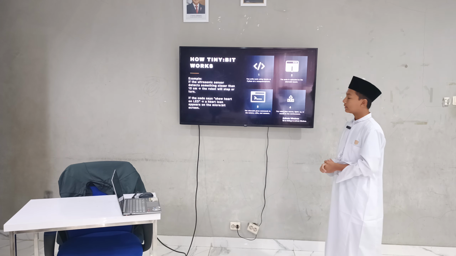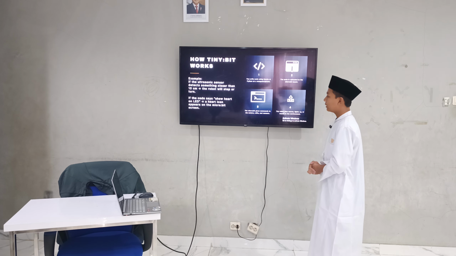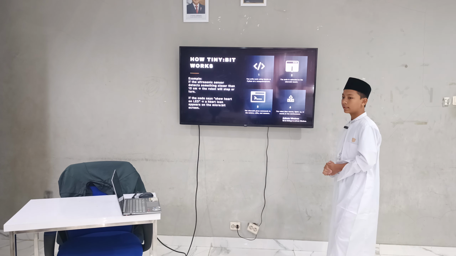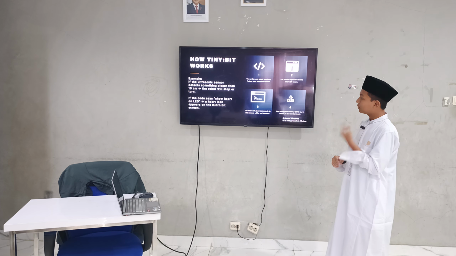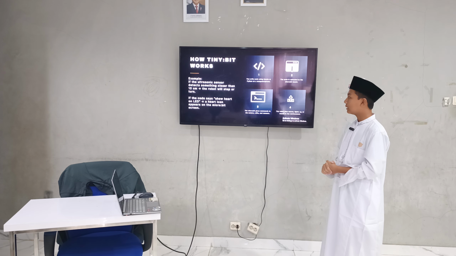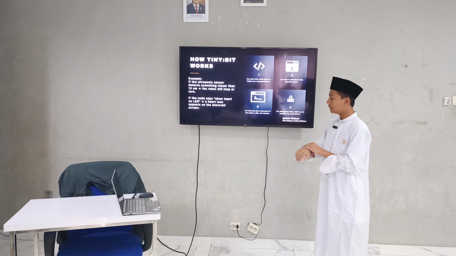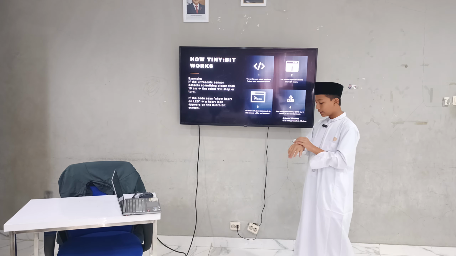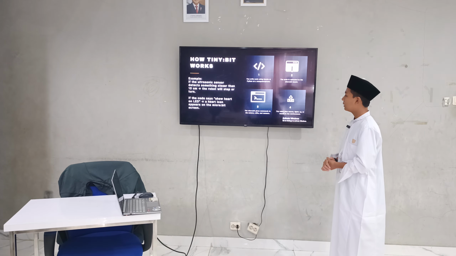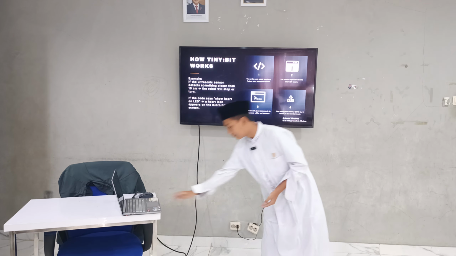For example, if the ultrasonic sensor detects something closer than 10 centimeters, the robot will stop or turn like that. And if the code says show heart on LED, a heart icon appears on the micro:bit screen. So if you make the ultrasonic sensor detect something closer than 10 centimeters, the robot will spin, and if you code show heart icon in LED, the micro:bit will show a heart icon in LED.